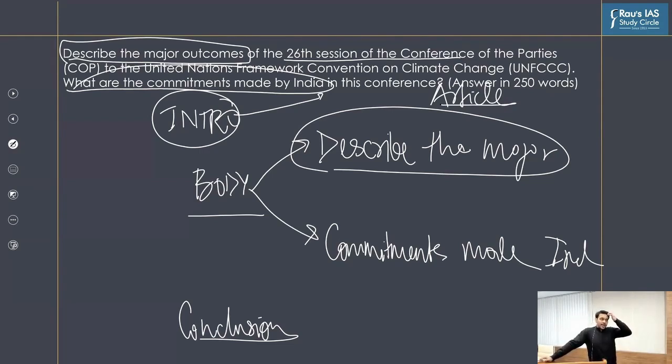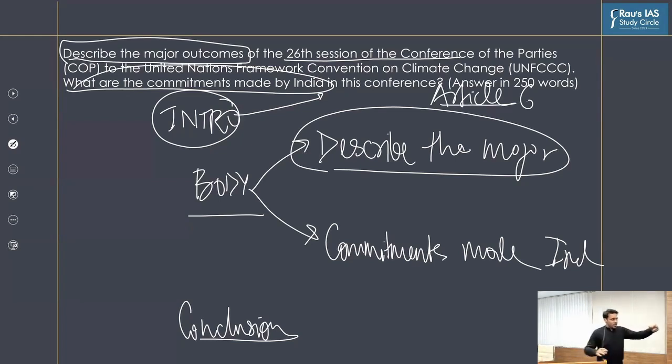And before that, all the conferences were all about finalization of the Article 6, which talks about market and non-market mechanisms, right? We have discussed all these things. So either you could have directly described UNFCCC, or you could have talked about the expectations from this particular summit.